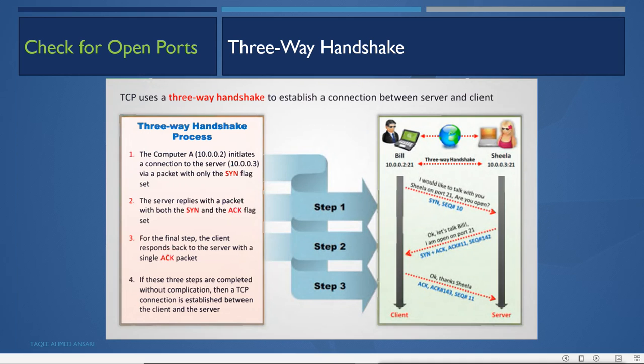Port number 21 is FTP. Now it is asking the other machine, do you have this port number open on your system? That means, is the FTP protocol running on your system or not?